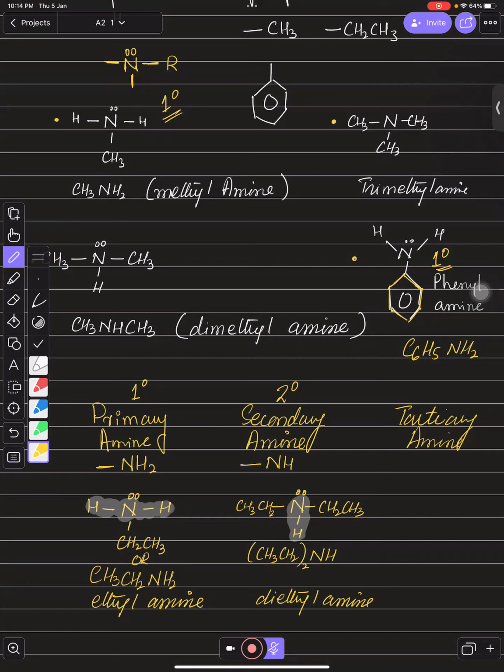And this one is also secondary amine, right? Because nitrogen is attached with only one hydrogen directly, and the other two bonds are with carbon chains.